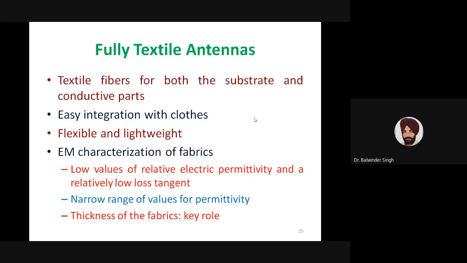This RF characterization of various fabrics is a major issue which we have to deal with while designing fully textile antennas. For some of the common fabrics used for these antennas, the EM parameters of those materials are available in the literature. But if we are going for new materials or changing the thickness of the substrate, then we need to characterize anew.